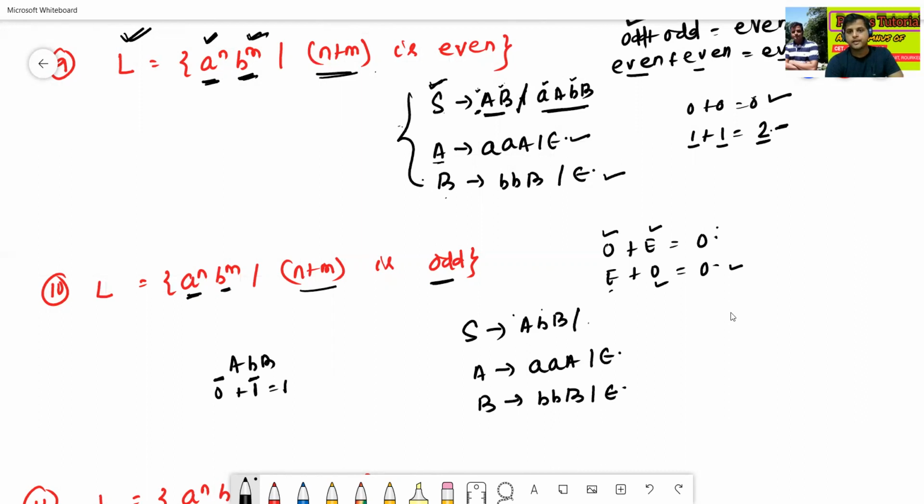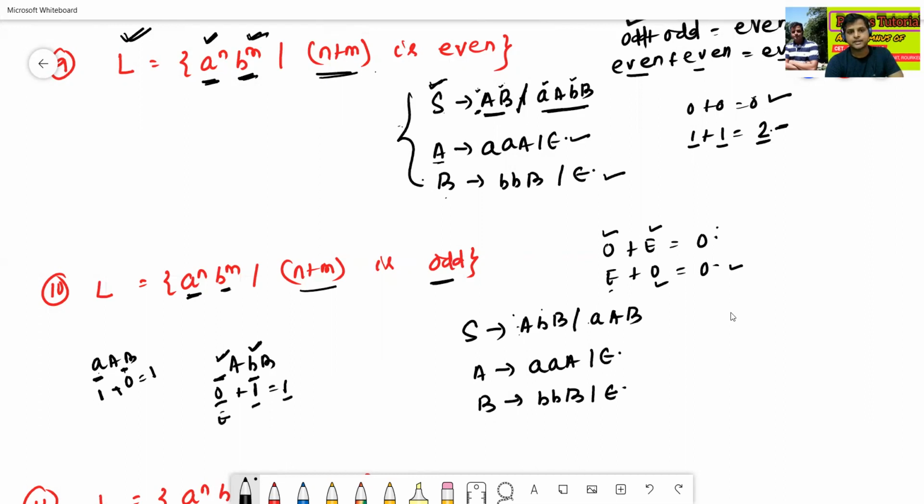Or this is odd plus, sorry, even plus odd, then aB. That means, what is the meaning? aB: this one a means 1 a, there is no b, there is no terminal, that means 0 number of small b. So 1 plus 0 equals 1. Here 0 number of small a, here 1 number of small b, so 0 plus 1 equal to 1.